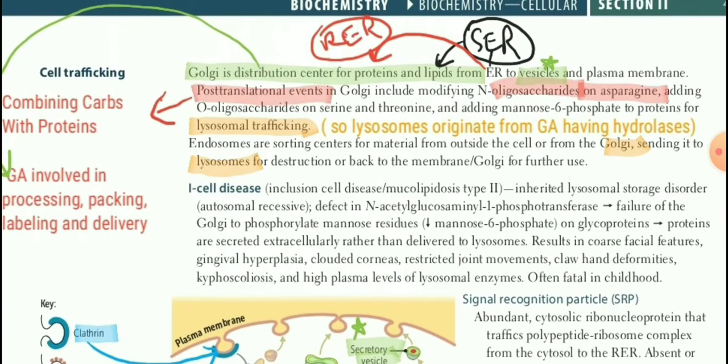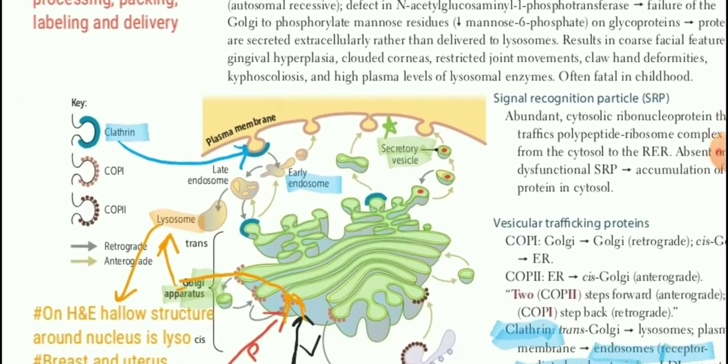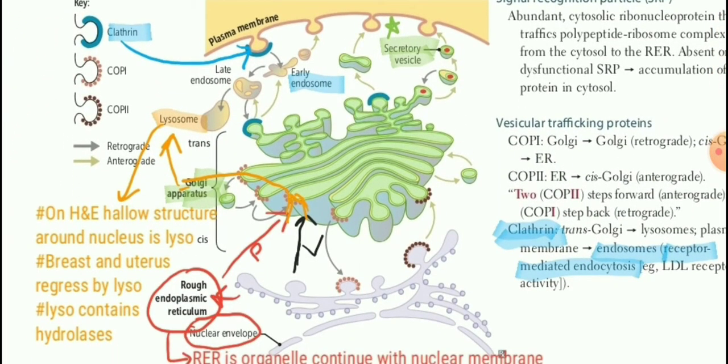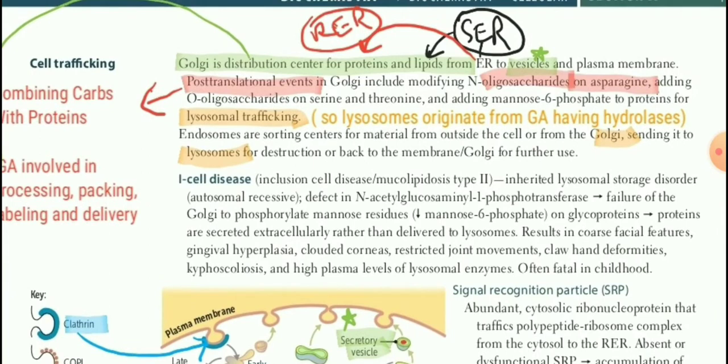They have discussed only the most important reaction, that is called post-translational events, because translation is the process of forming protein from the DNA or from the messenger RNA, and then post-translational modification events take place in the Golgi apparatus. For example, they say that an oligosaccharide, meaning carb, is added on asparagine, that is an amino acid.